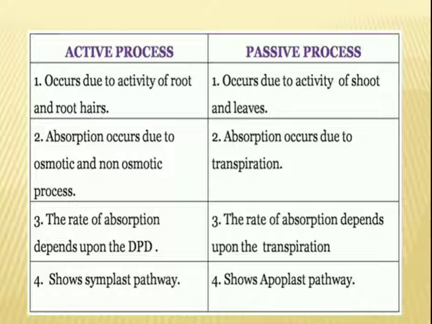In the active process, the rate of absorption depends upon the diffusion pressure deficit, while in the passive process, the rate of absorption depends on transpiration. The active process shows the symplast pathway and the passive shows the apoplast pathway. In active, there is an expenditure of energy. In passive, there is no expenditure of energy.